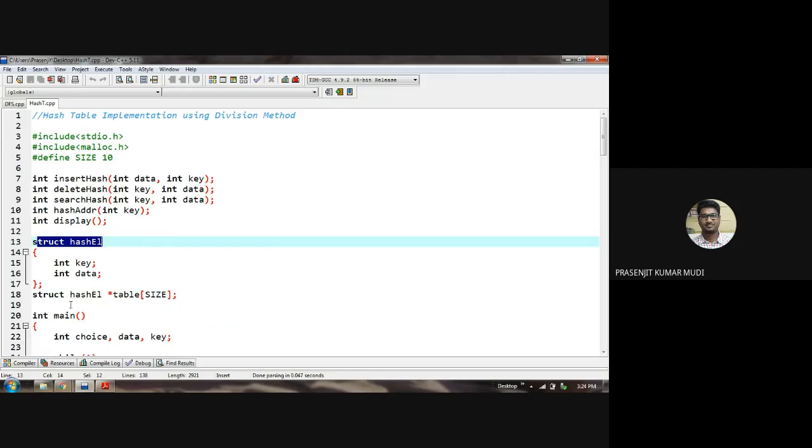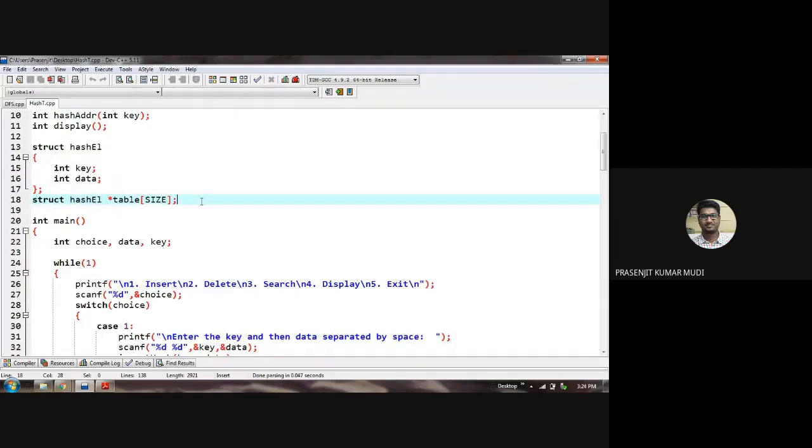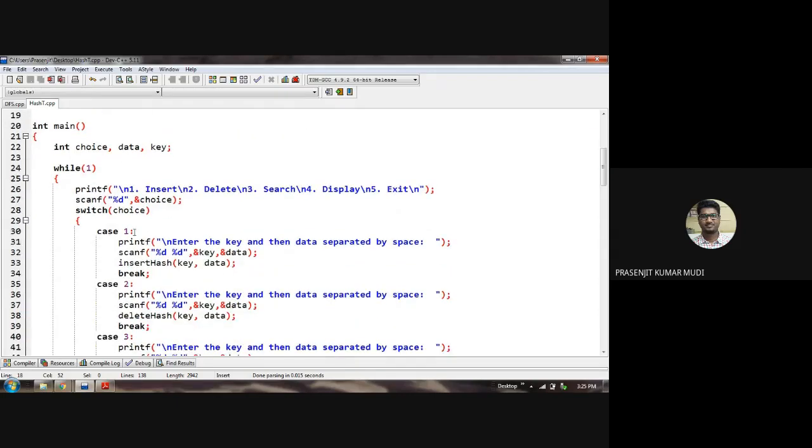That's why the data type of this table becomes struct hash l. This kind of array is known as an array of pointers, because the array contents are pointers pointing towards several nodes of structured data type. The menu options are insert, delete, search, display.